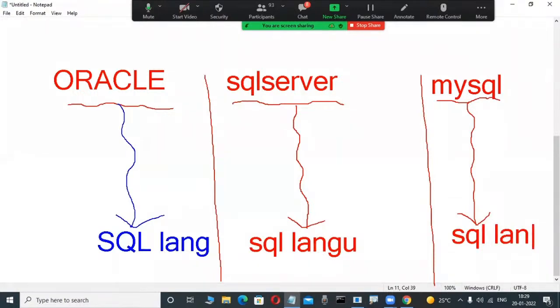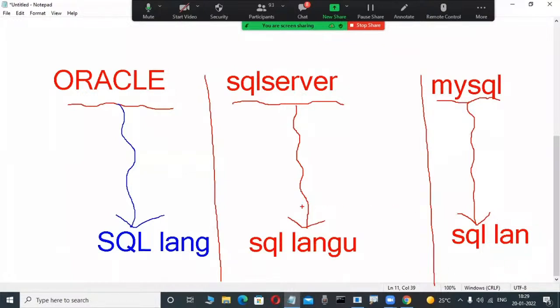Now what is my doubt? Many people attending this demo class have a doubt: are all these SQL languages the same or different? Whether you are working on an Oracle database product, your friend is working on SQL Server, or another friend is working on a MySQL database product, all of you use the SQL language.